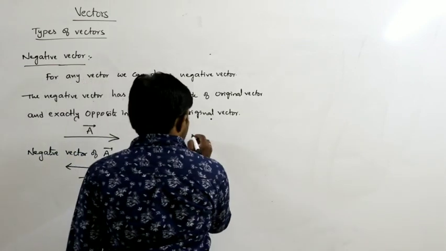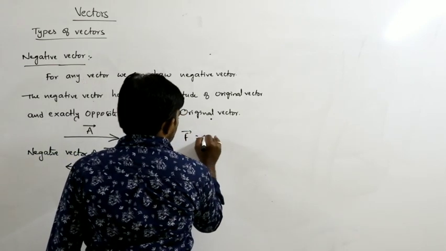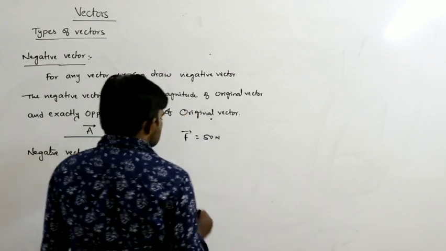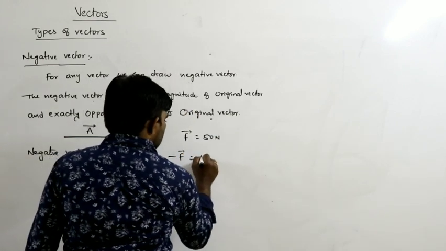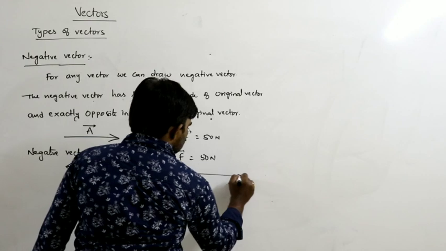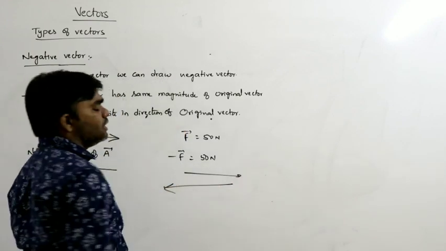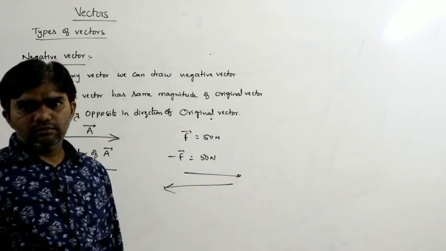For example, F bar is equal to 50 newtons of force. So minus F bar can be written with the same magnitude. Let us say this is the positive x axis and this is the negative x axis.